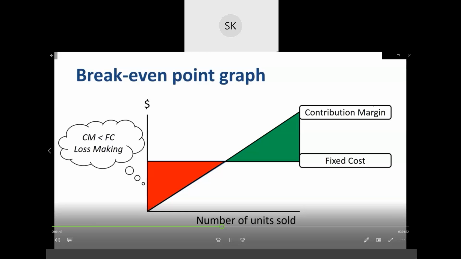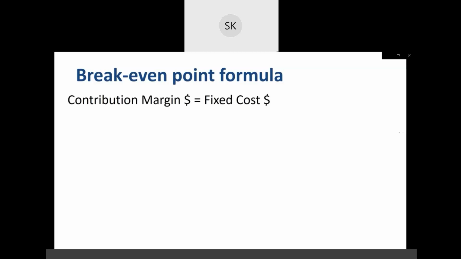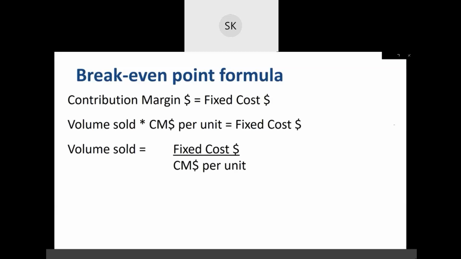The green area, then contribution margin is higher than fixed costs and the business makes a profit. Let's do the exact same break-even analysis but in formulas. The break-even point is the sales volume where contribution margin dollars equals fixed cost dollars. That's the same as saying that the volume sold times the contribution margin per unit equals the fixed cost dollars. And that's the same as saying that the volume sold to break even is equal to the fixed cost dollars divided by the contribution margin per unit.